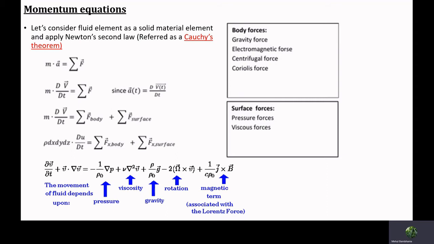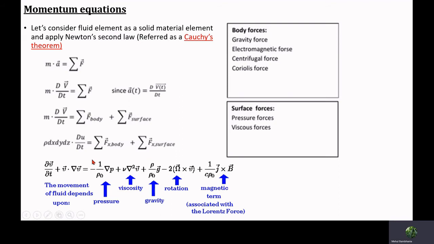Next, we have the momentum equations. If we consider the fluid element as a solid, then according to Newton's second law of motion, force is equal to mass times acceleration. Now that acceleration term can be expressed as dV by dt. Now this fluid element has a certain motion. That motion is due to certain forces acting on that fluid element. Those forces can be divided into two types: one is body forces, and the other is surface forces.